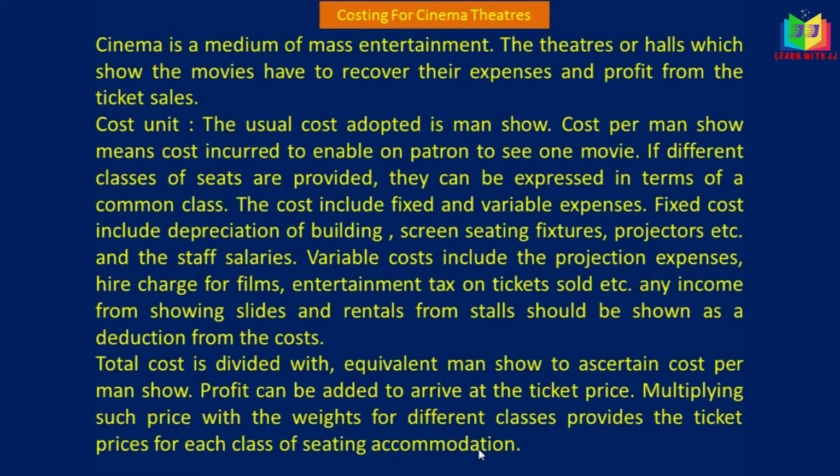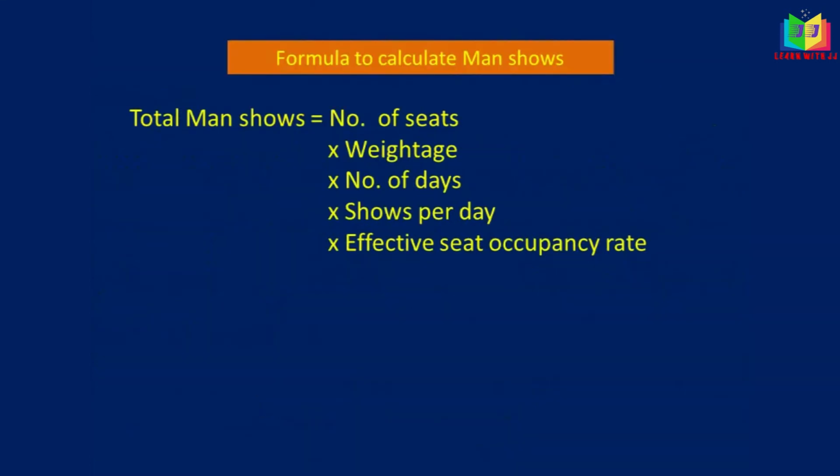For balcony, the ticket charge will be a little bit higher compared to first class and second class, and first class ticket will be comparatively higher than the second class ticket. Likewise, different ticket charges will be ascertained for different classes.